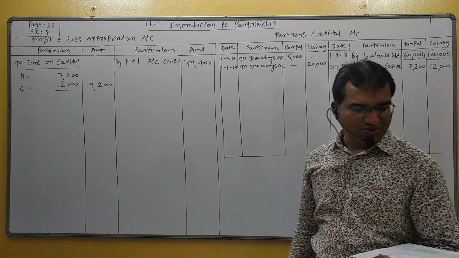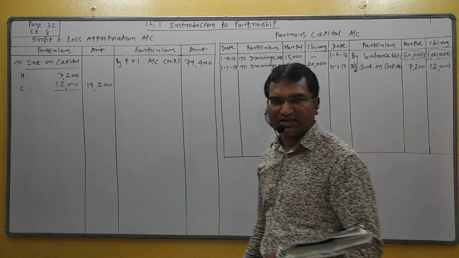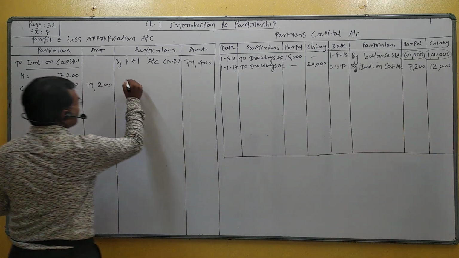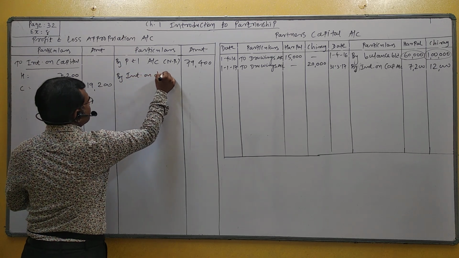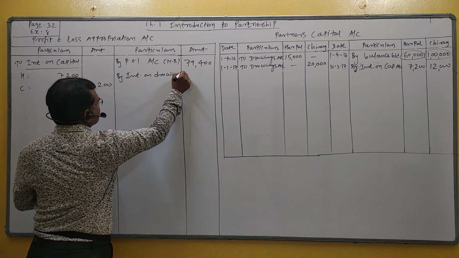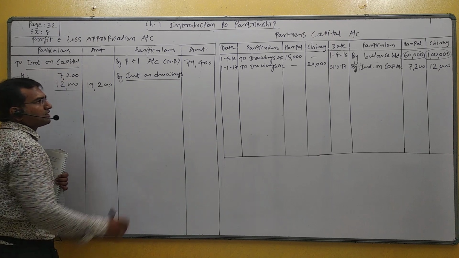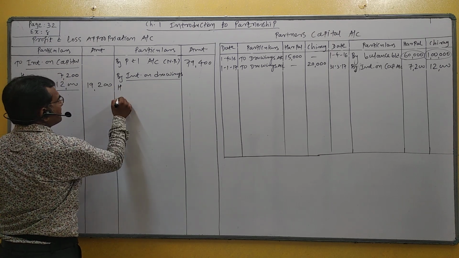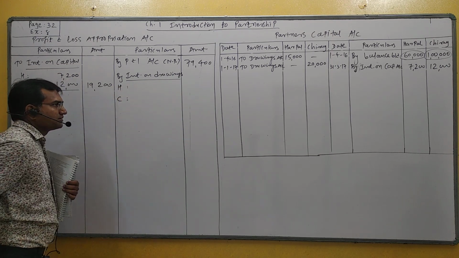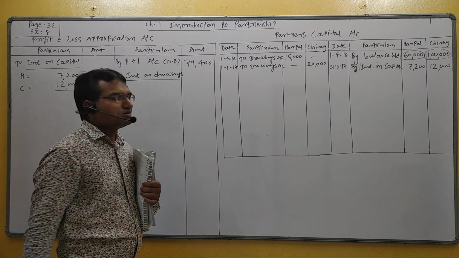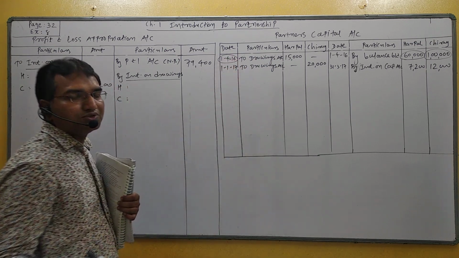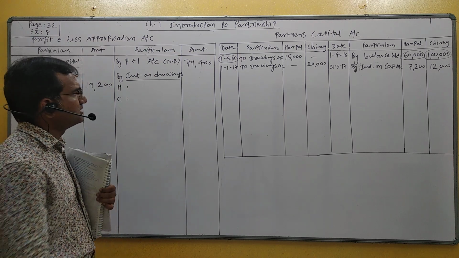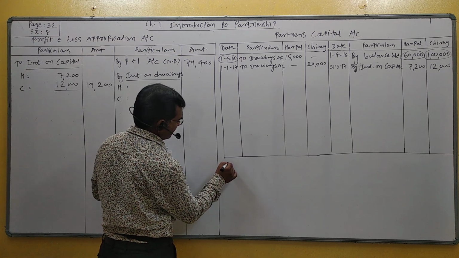Students, interest on drawings is an income for the partnership firm. So the first effect: P&L appropriation credit, interest on drawings. First partner Harpal and second partner Chirag. Students, interest on drawings is calculated on the basis of time consumption. Here, Harpal withdrew the full amount at the beginning of the year.